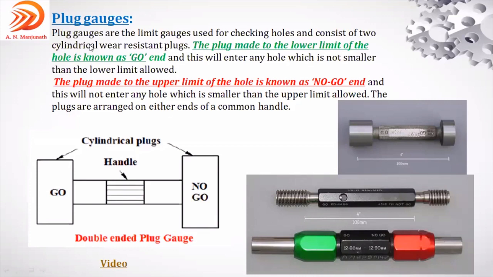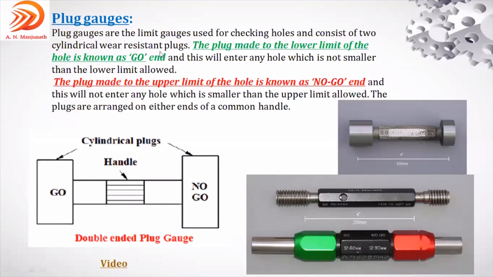See the sentence here: plug gauges are the limit gauges used for checking holes. This particular gauge is used to check only the hole. Any engineering component in production that has a hole, whether a threaded hole or a plain hole, is inspected using the plug gauge. It cannot be used to check the shaft. As per its shape, it can be inserted into the hole. That's why it is used only to measure the hole of the component.